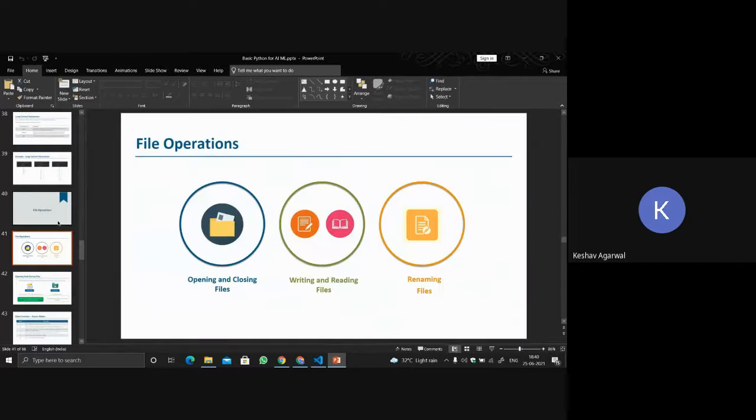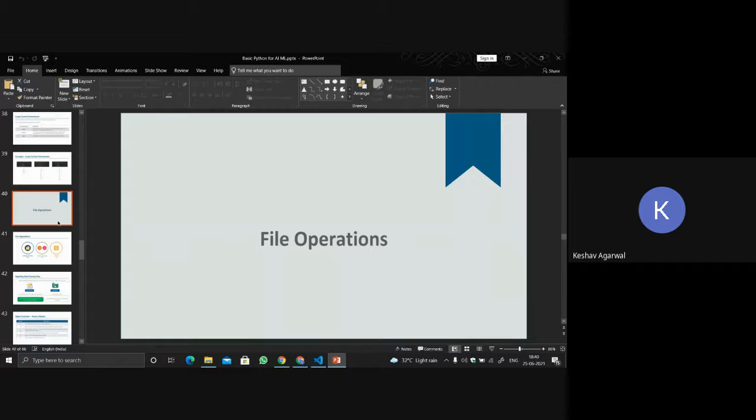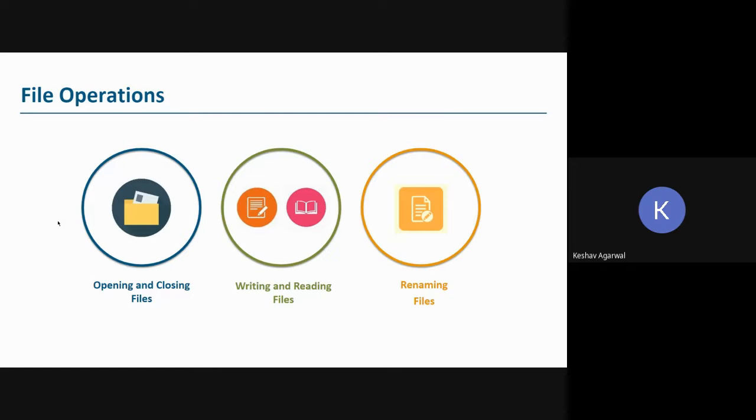Okay, so let's talk about what file operations we can perform in Python. Basically, these are the three major operations that you can perform on files: opening and closing of files, writing and reading files, and renaming files. These are the basic three operations that we will be talking about today in this lecture. So let's first start with opening and closing a file.